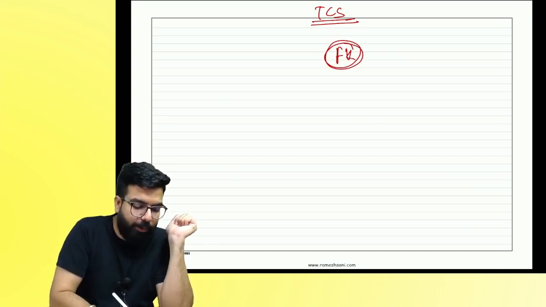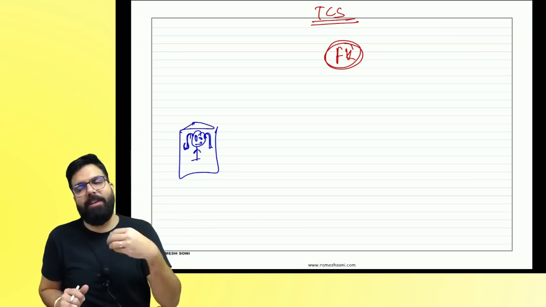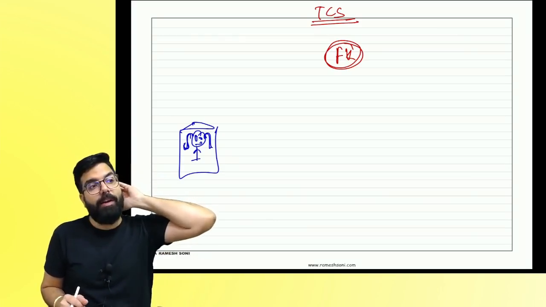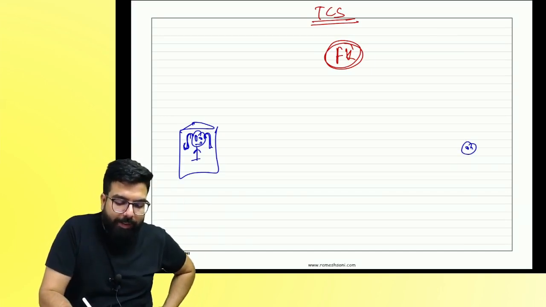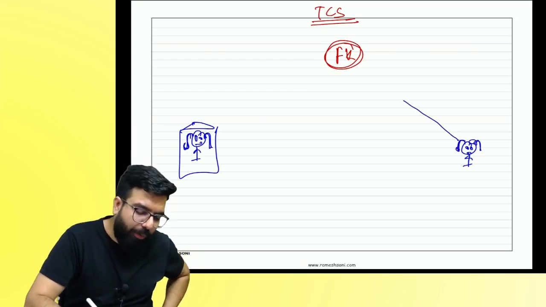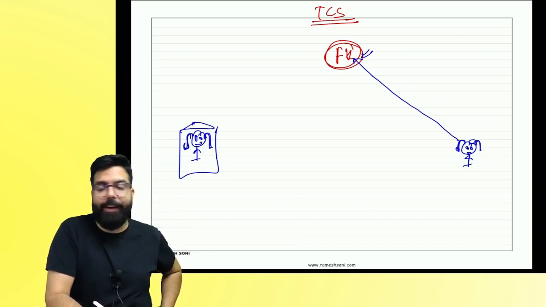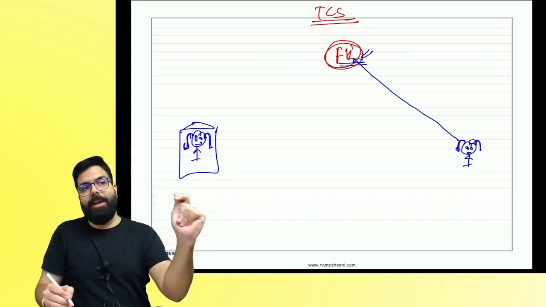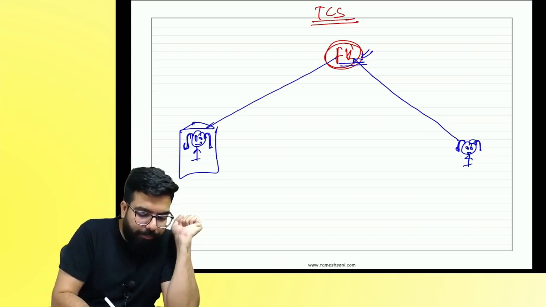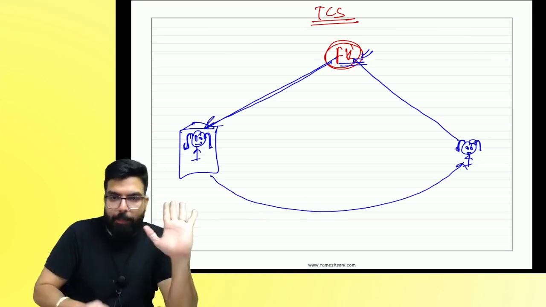We will take the example. Supposingly, this is Pooja. Pooja is sitting at home and starts a business selling saris. For an example, this is Sanjana. Sanjana thought she wants to buy a sari. She went to Flipkart or Myntra, wherever, and she saw the sari. She told, I like it, and she placed the order. The order will come to Pooja. Pooja will pack the goods and send it to her.